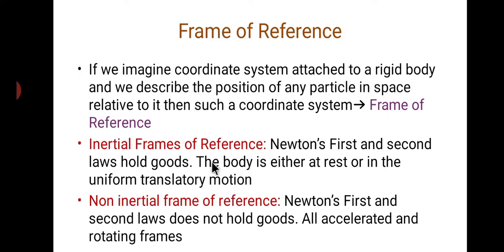The inertial frame, for example: the body is either at rest or under uniform translatory motion. That is an inertial frame of reference. The second one is a non-inertial frame of reference. Non-inertial means opposite to the inertial. What is that opposite? A non-inertial frame of reference is one in which Newton's first and second laws do not hold good. For example, accelerated and rotating frames are non-inertial frames of reference.